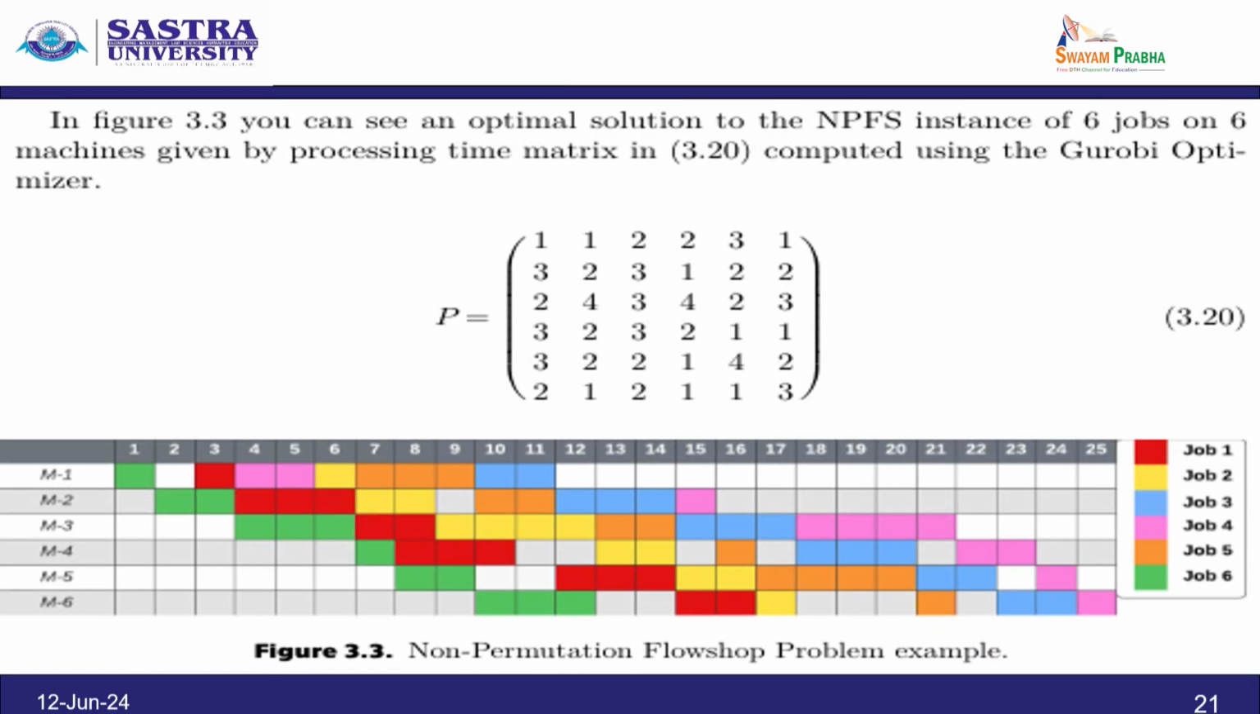So, this is the figure. You can see the optimal solution of an NFPS instance of 6 jobs and 6 machines, given by the processing time and computed using the Gurobi optimizer. So, what are all the machine-1 jobs corresponding to job 1? We have 1 to 1, 1 to 2, 1 to 3, 1 to 4, 1 to 5, 1 to 6, with the corresponding values, and then proceeding in this way for the second row, third row, fourth row, fifth row and sixth row.